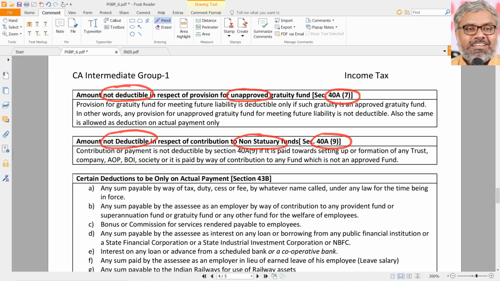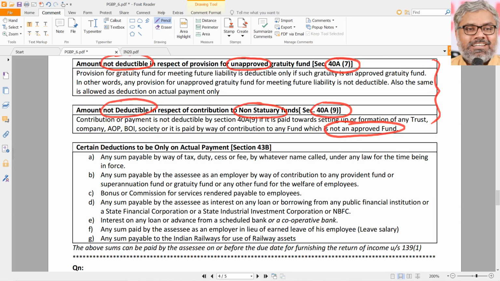So 40A7 is a specific disallowance only for gratuity fund. 40A9 is a general disallowance for any other fund which is non-statutory, which is not an approved fund, then the amount will be disallowed. So there is no big deal in this. We can easily identify in the question. If it is given that it is approved or unapproved, we will allow the deduction only if it is approved. If it is clearly given that it is unapproved, then we will disallow it. If it is not given, you can write an assumption that it is approved and allow the deduction. In general, when there is a dilemma, give benefit to the assessee. He is going to be our client, if at all in future.